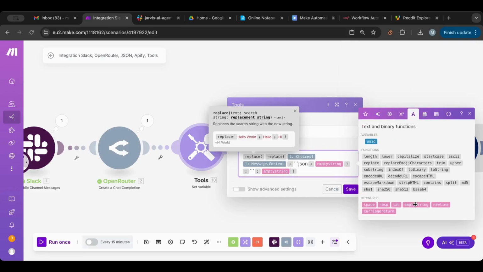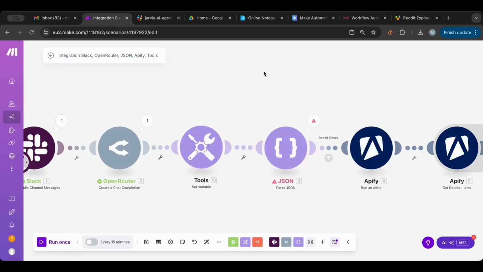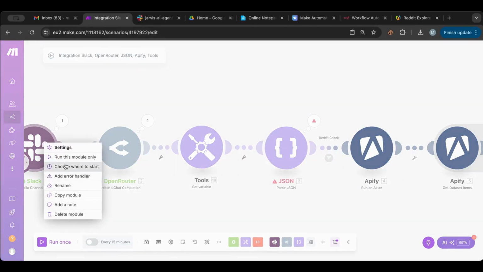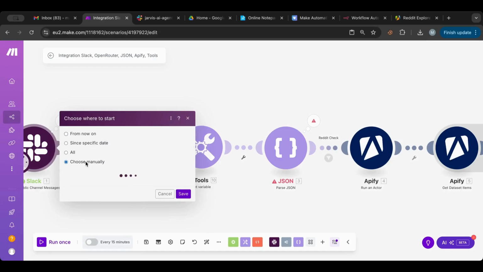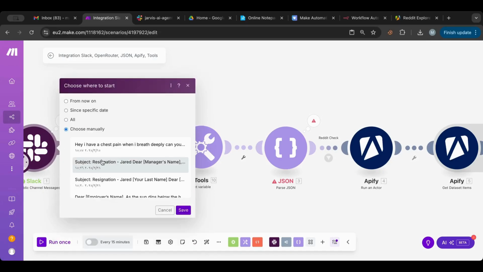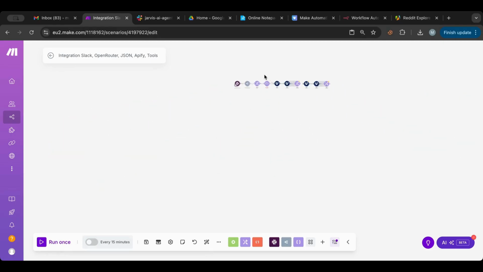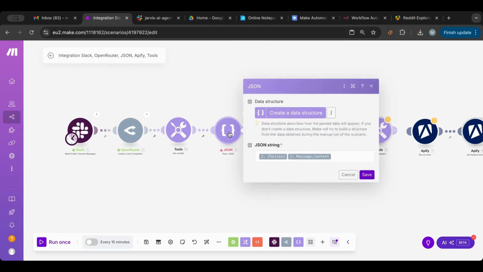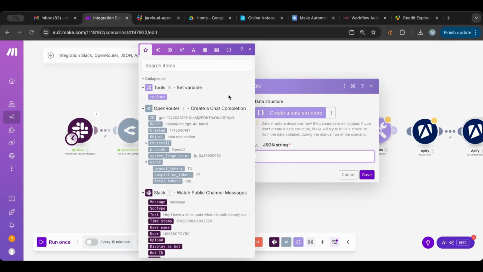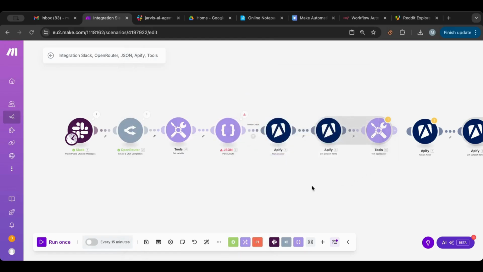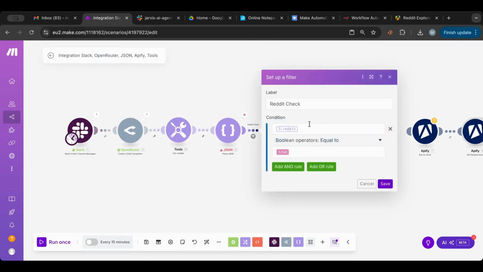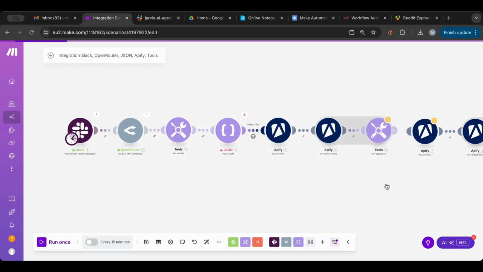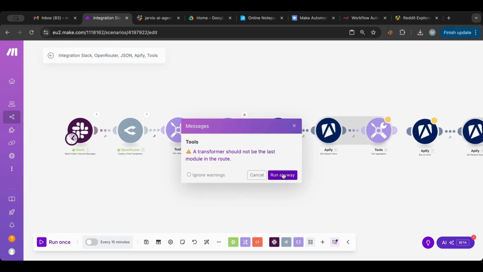We'll try this and see if it solves it, because I don't want to keep running into this issue. Okay. So we only need now to parse the replace, and for the Reddit check, yeah, I think this is good. Let's run this.